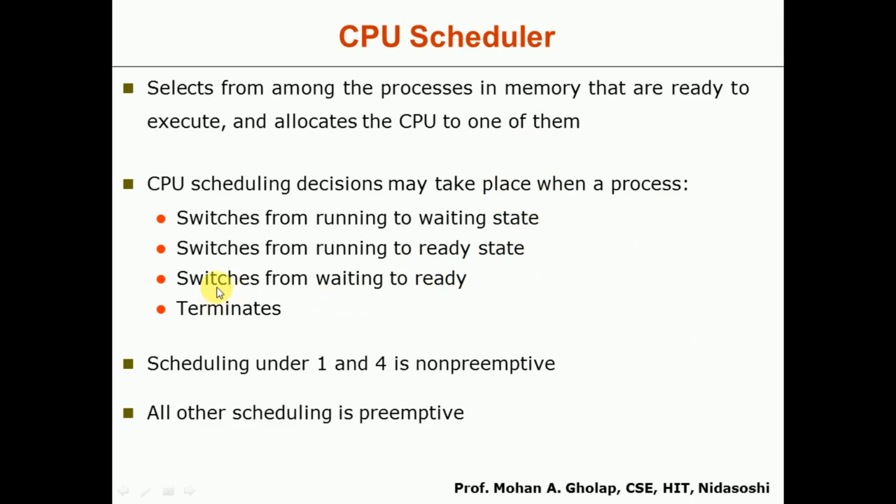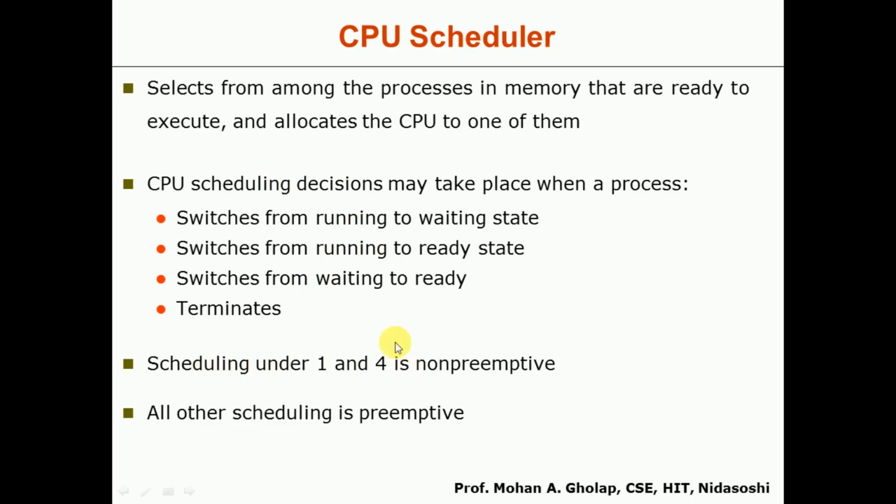The third possibility is when a process switches from the waiting to the ready state. We know that whenever a process sends a request to a device, if the device is not available, the process will be waiting in the waiting state. After that when the device is available, the process may have finished its task and will want to have the execution resumed. In this case also the CPU scheduling will take place. And at the end, the process terminates. When the currently executing process terminates, the CPU will be available for the next process. Again it is going to take a particular process from the ready queue by using this CPU scheduling mechanism.